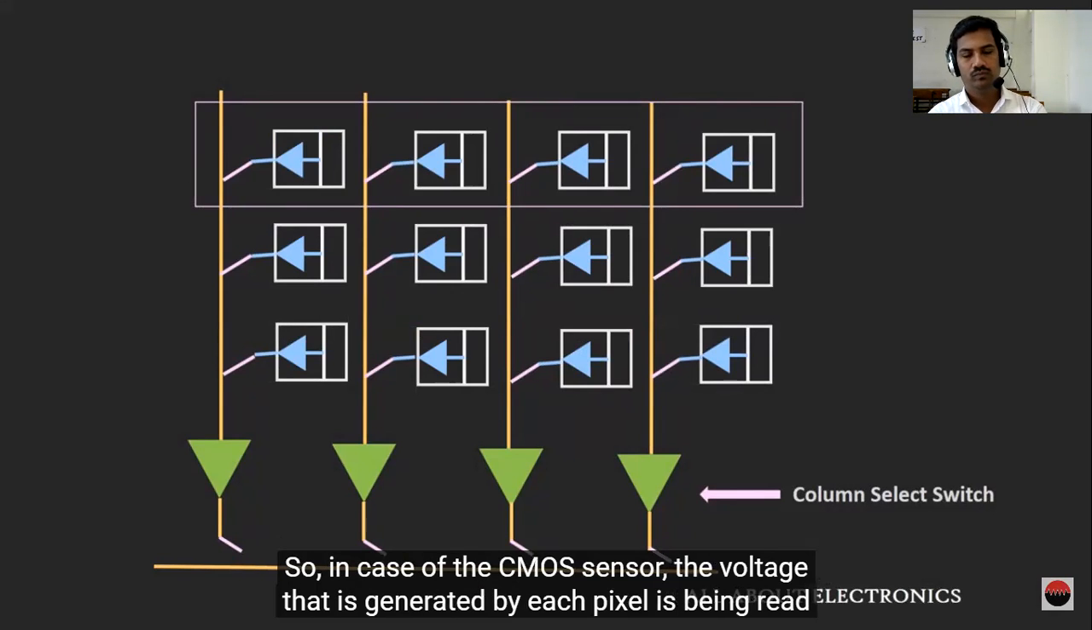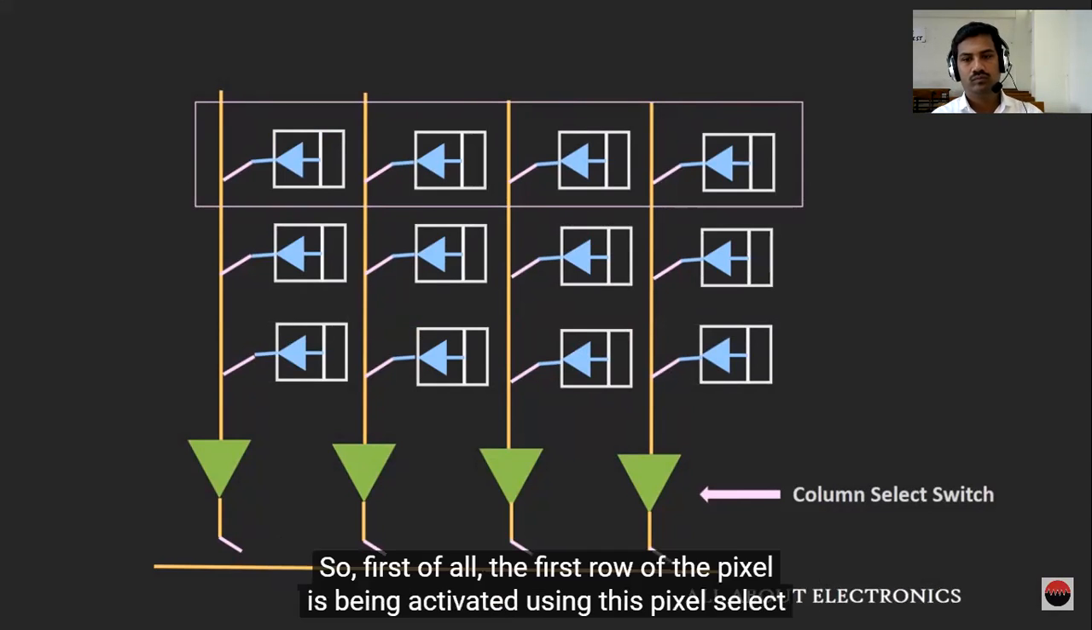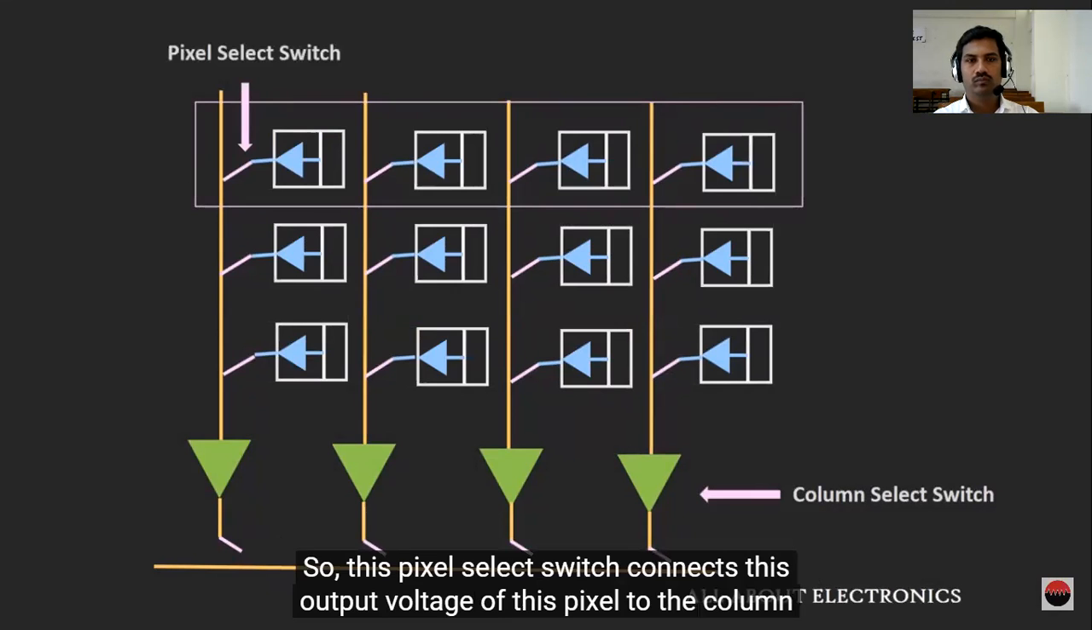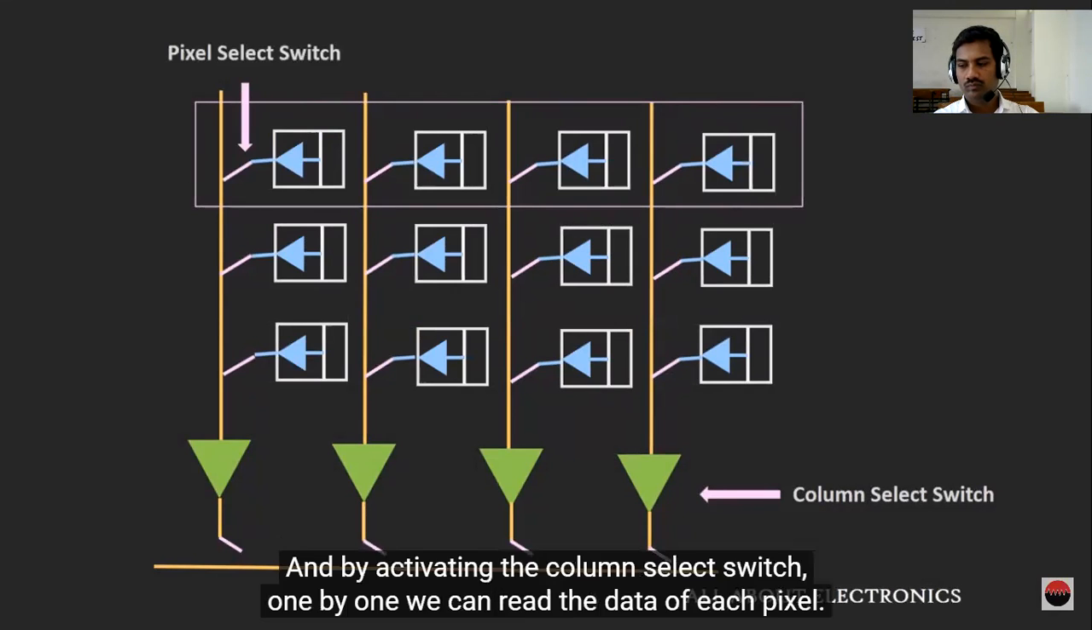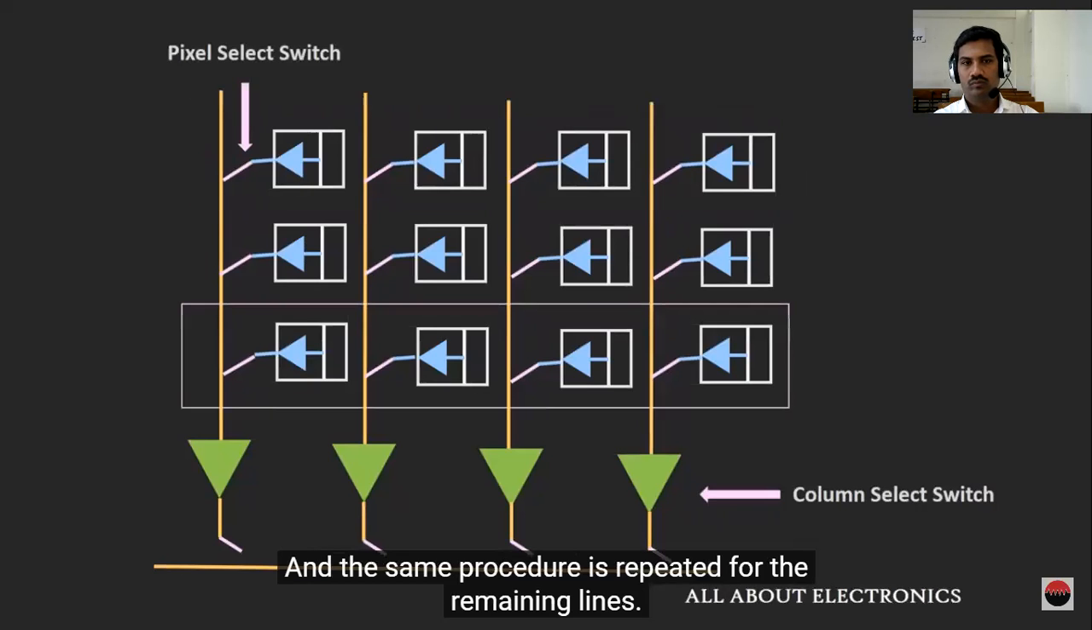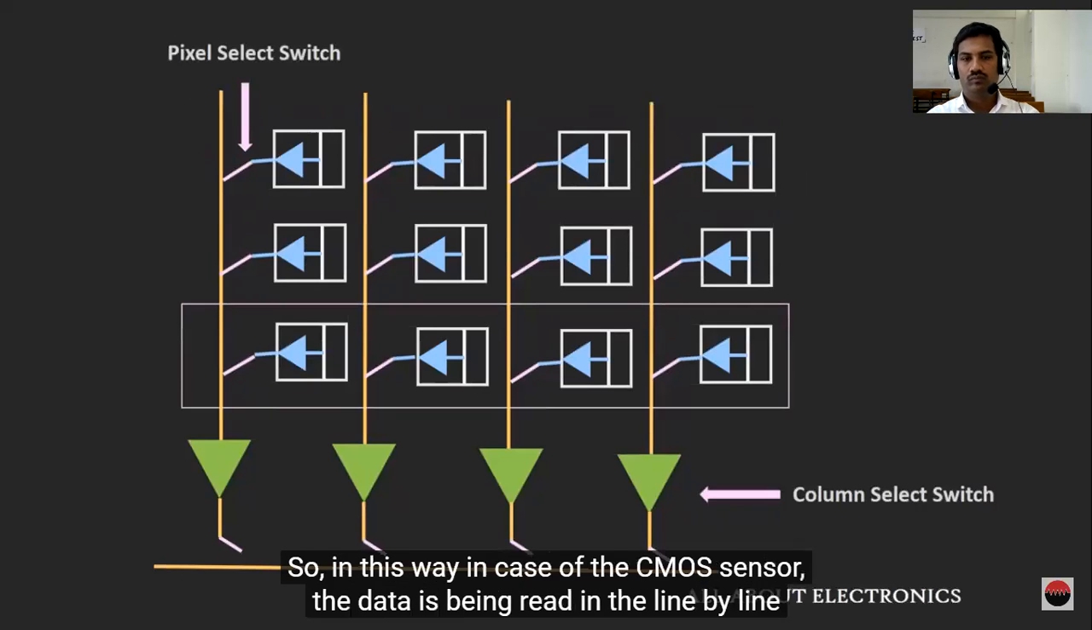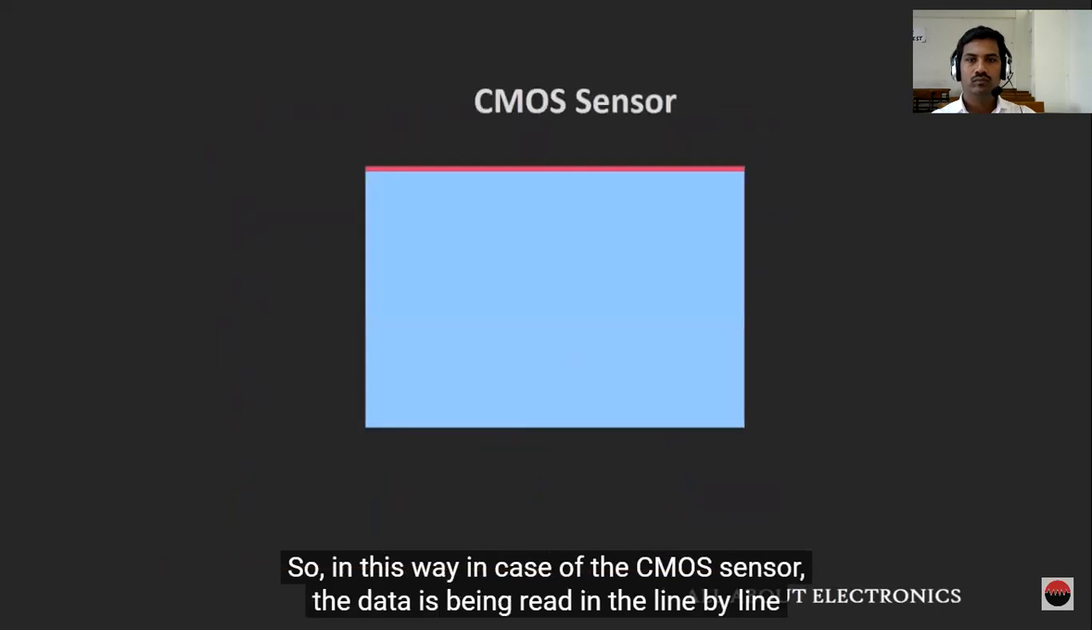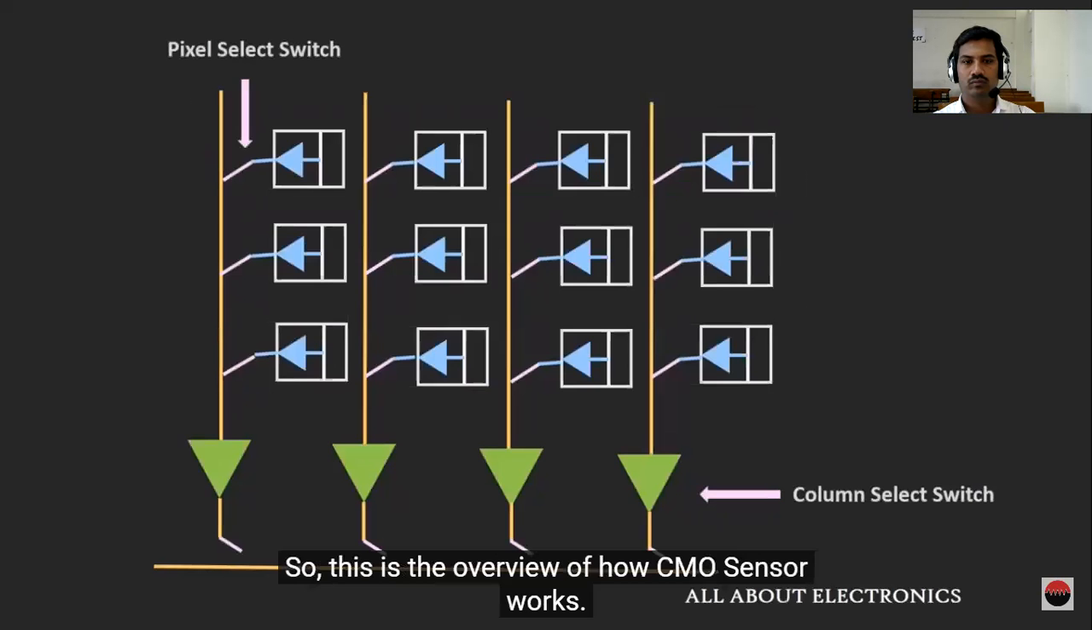In case of the CMOS sensor, the voltage generated by each pixel is read in a line by line fashion. First of all, the first row of pixels is activated using this pixel select switch. This pixel select switch connects the output voltage of the pixel to the column line. By activating the column select switch one by one, we can read the data of each pixel, and the same procedure is repeated for the remaining lines. In this way, in case of the CMOS sensor, the data is read in a line by line fashion. So this is the overview of how the CMOS sensor works.